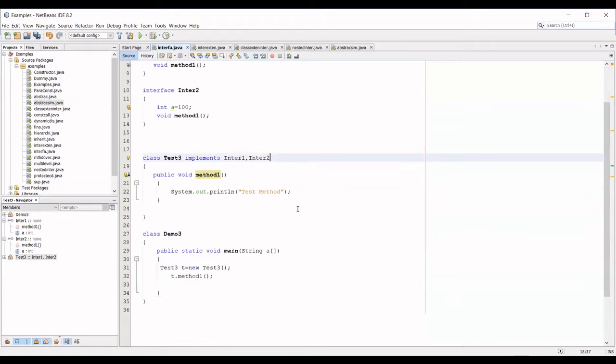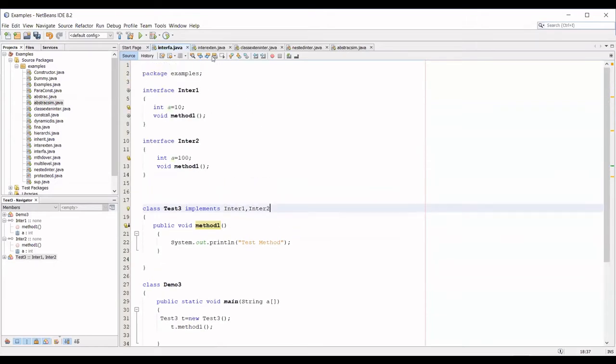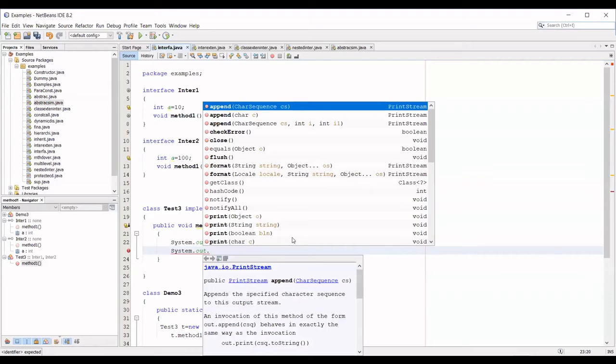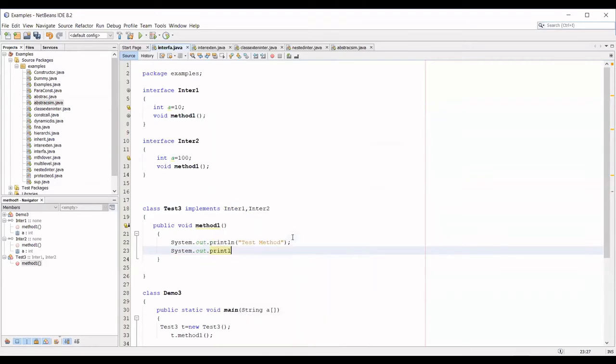Yes, ma'am. Now, next, about the variable: I have both variables here with the same name. I want to print the variable as I showed you in the last example, System.out.println of A. So which A will get printed? What error is it showing here? You can see, obviously it is an ambiguous error. The screen is visible, right? Yes, ma'am. So it is an ambiguous error.